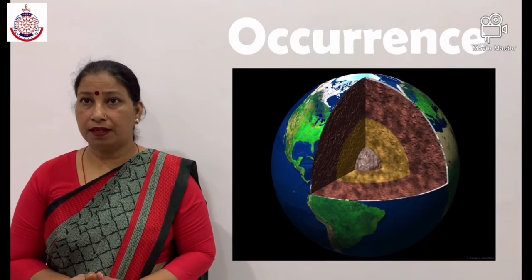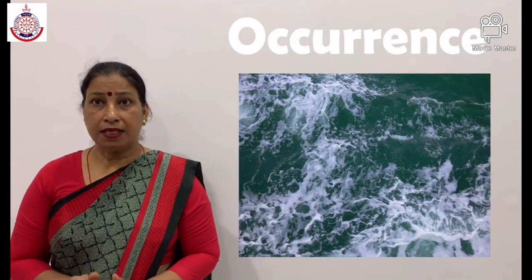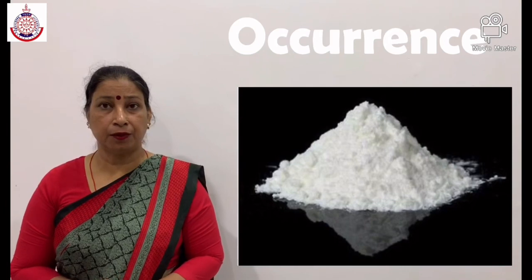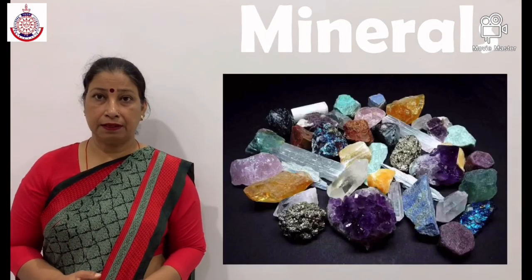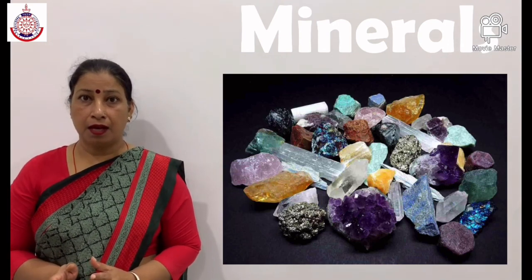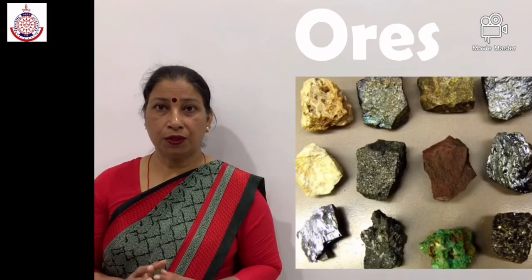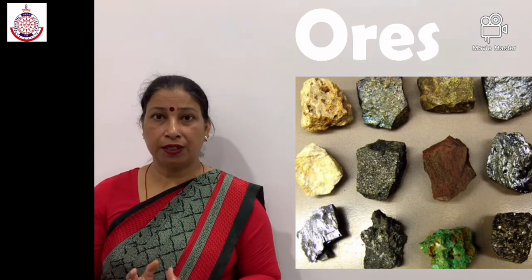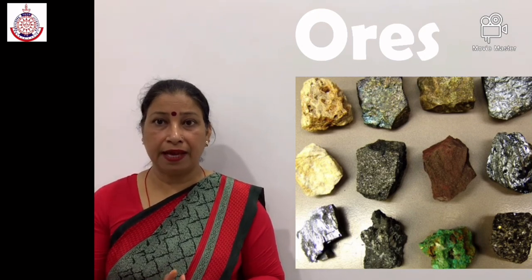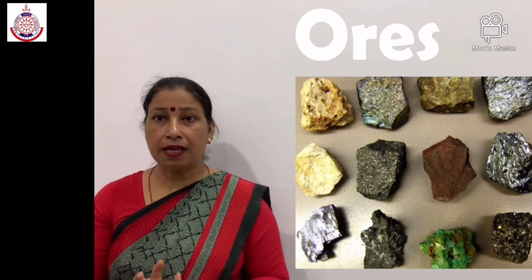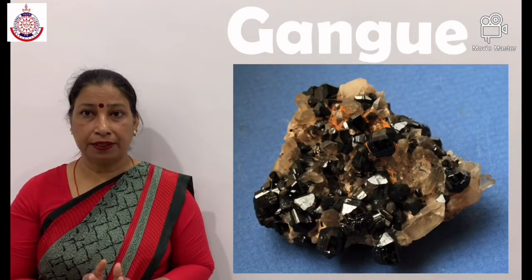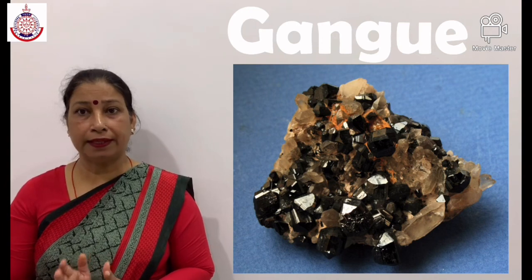Occurrence of metals. The Earth's crust is the major source of metals. Seawater also contains some soluble salts such as sodium chloride, magnesium chloride, etc. Minerals: elements or compounds which occur naturally in the Earth's crust are known as minerals. Ores: at some places, minerals contain a very high percentage of particular metals and metal can be extracted from it. These minerals are called ores. Gangue: the impurity of sand and rocky materials present in the ore is called gangue.